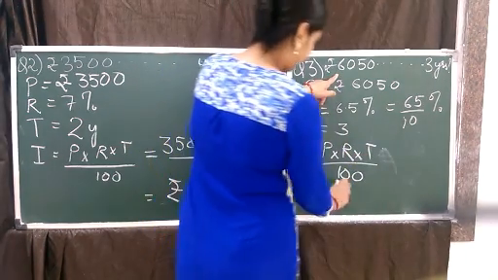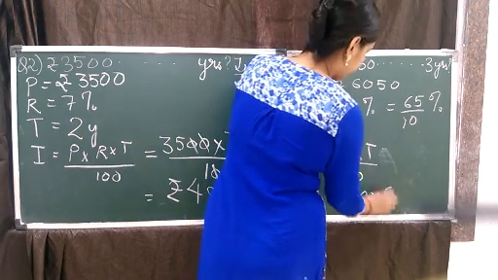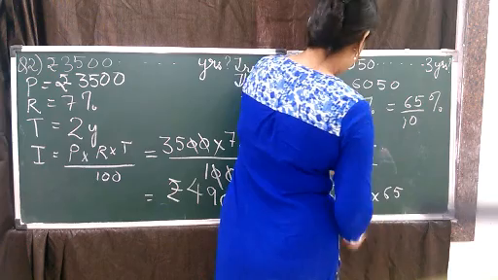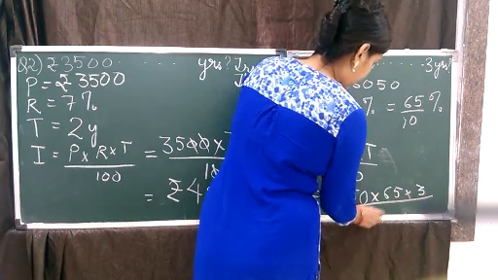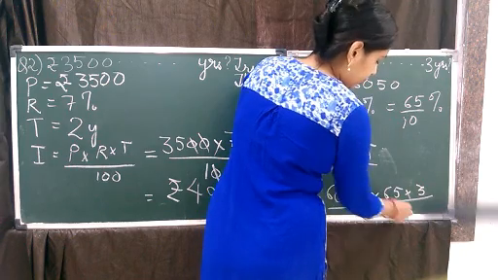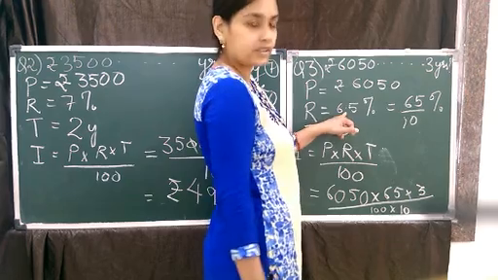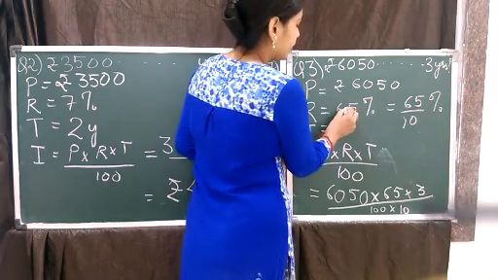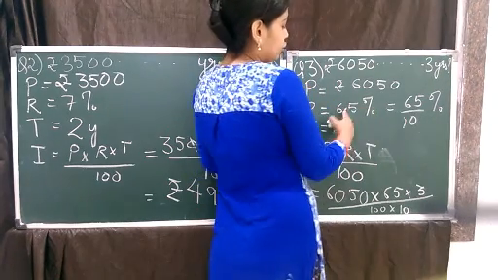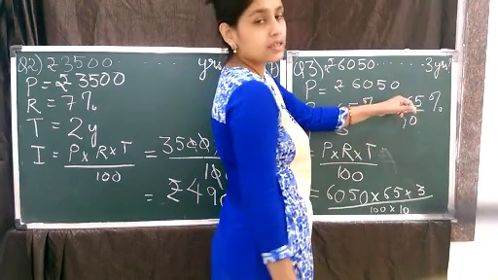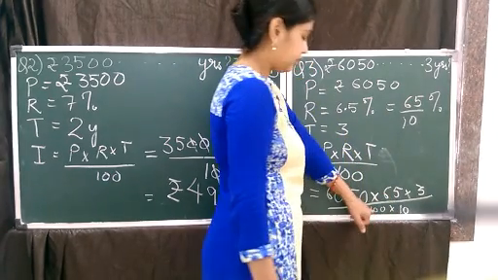What is P? What is R? What is T? Upon 100. Now, we have converted this decimal into a fraction. After the decimal, there is one digit, so only one 0 in the denominator. So the 6.5 comes out to be 65 by 10. So we have written that 65 by 10 here, and this is by 100.